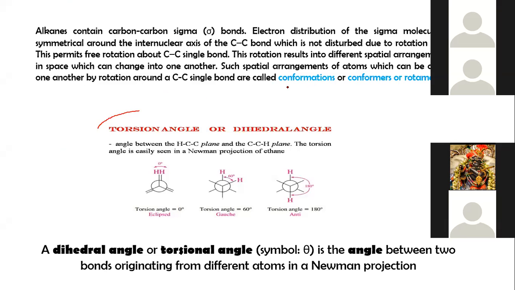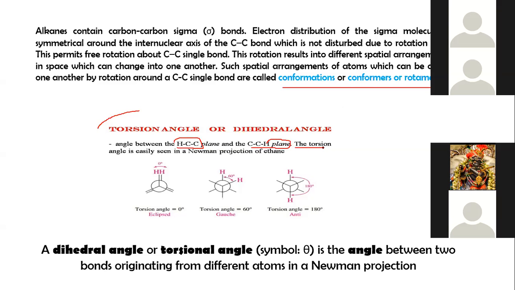These conformations or conformers are formed due to rotation of the carbon-carbon single bond, and this rotation results in different spatial arrangements of atoms in space, and due to this one form changes into another form. So the next term is called torsional angle or dihedral angle. Torsional angle or dihedral angle is nothing but an angle between the carbon-carbon-hydrogen planes.